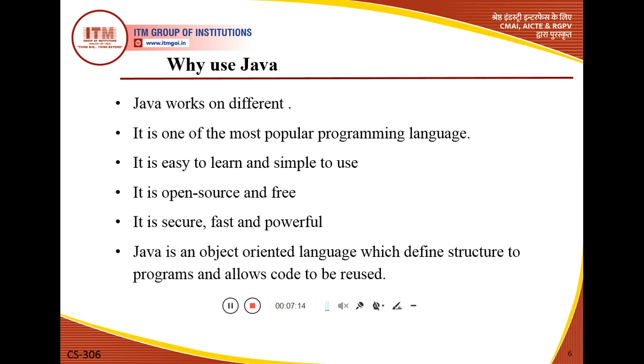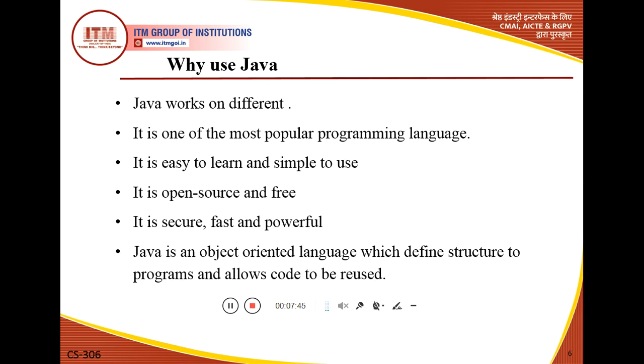Next topic: why do we study or use Java, because you already know many types of programming languages like C and C++. So why do we study the concept of Java? Java works on different platforms and it is one of the most popular programming languages.